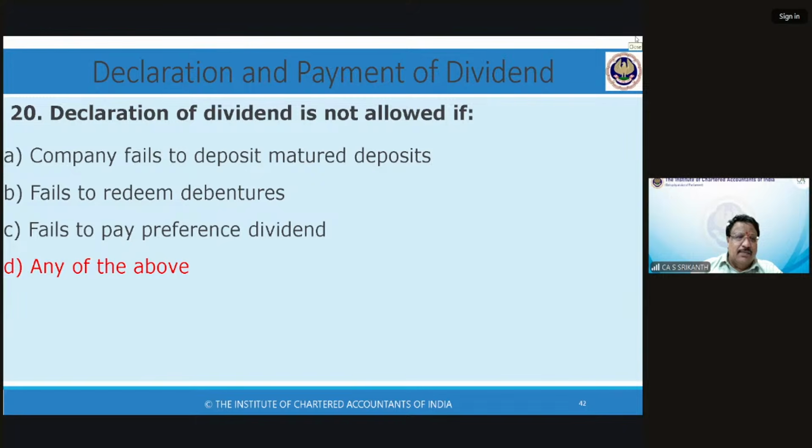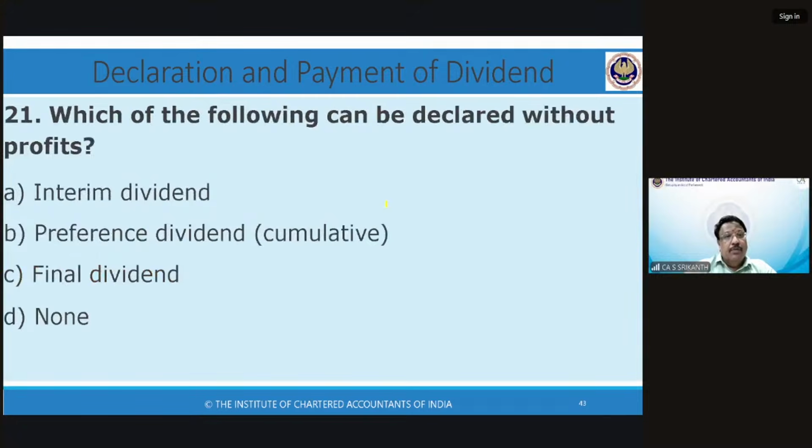D is the correct answer, though A would be the logical answer. I don't know how you get C. Because definitely, if you don't pay preference dividend, you cannot pay equity. There is a general law. Redeemed debentures is already there in this chapter. And failure to repay matured deposits is already here. Okay. Now, they cannot declare. You saw this is there in this chapter. Debentures is also here. Okay.